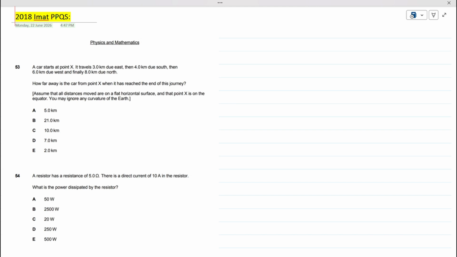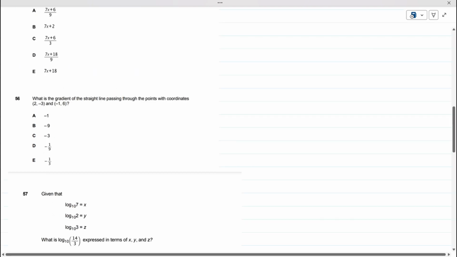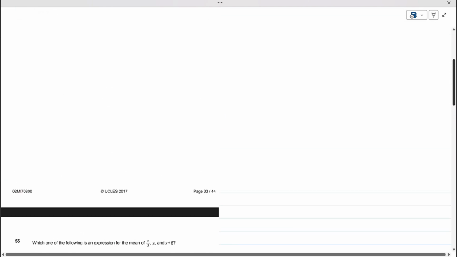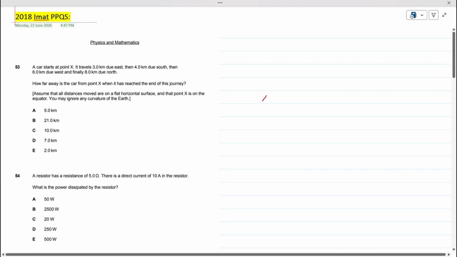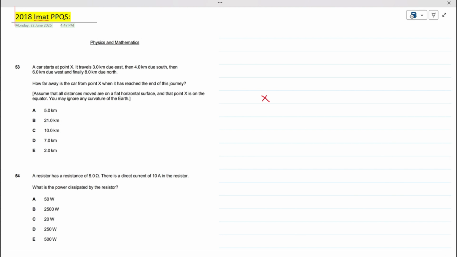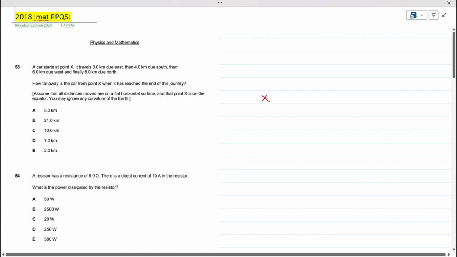We have a car which starts at point X. So this is my X point, and this is the point from where my car starts. It travels 3 kilometers due east, which means it travels 3 kilometers in the east direction.